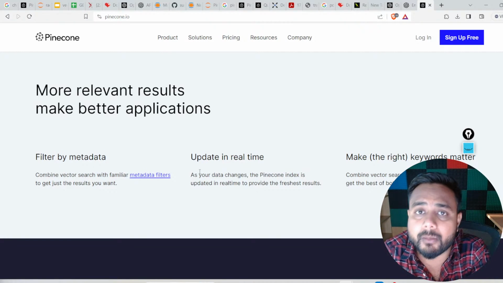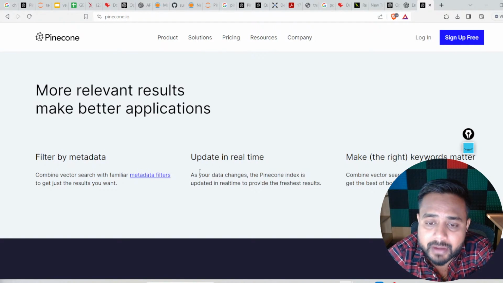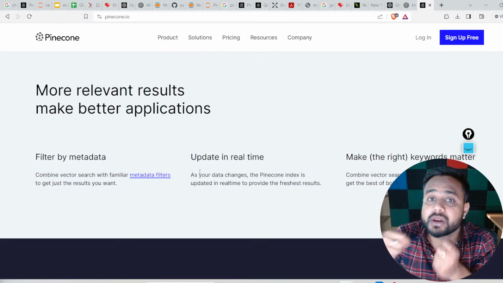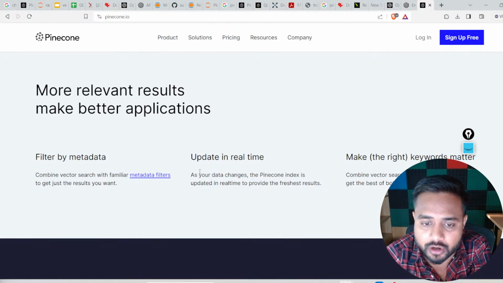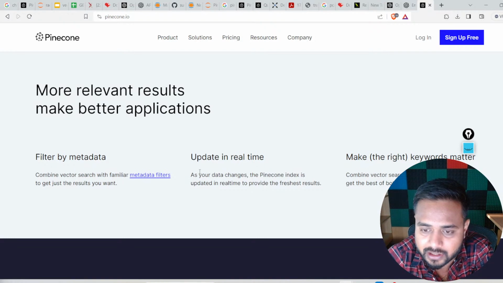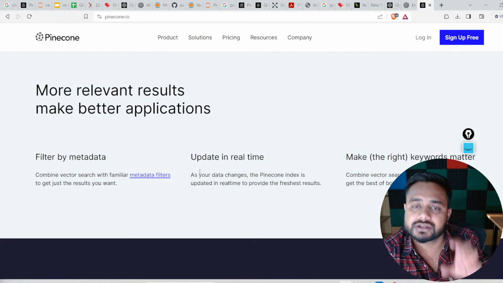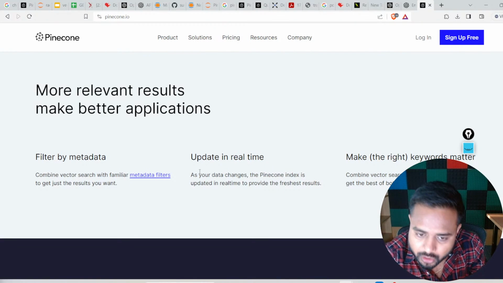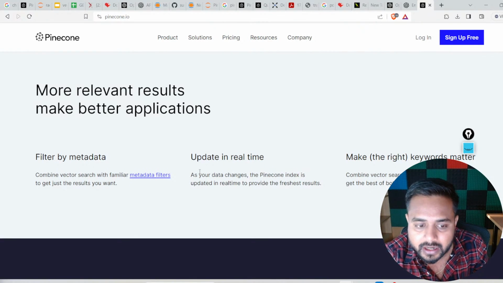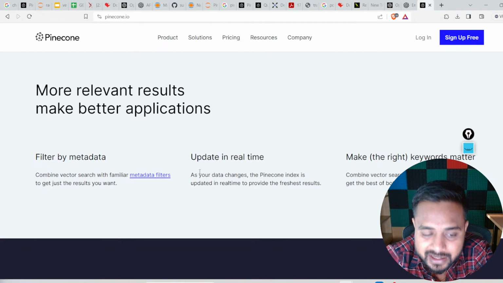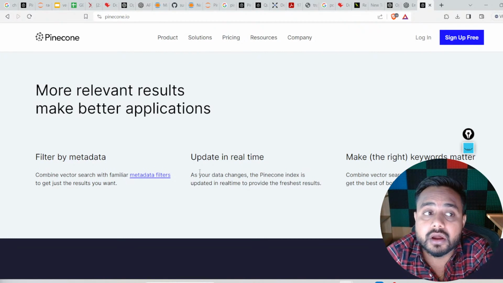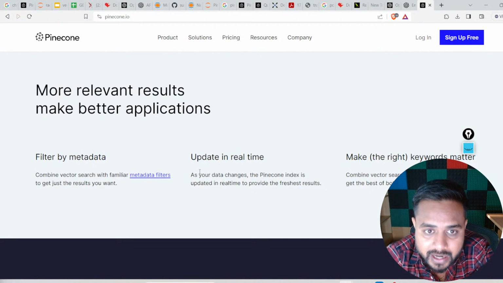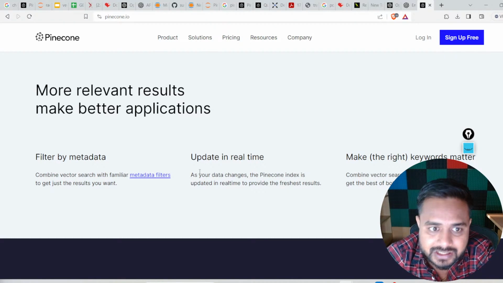Now it will ask you about the metrics. So what should be the metrics for the similarity search? There are three options: dot product, Euclidean, and cosine. Here I am using cosine because cosine is a little more impactful compared to dot product and Euclidean, right? So just click on cosine. I am using the free plan of Pinecone. So now this is clear.